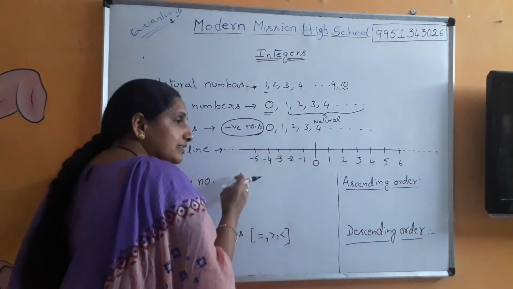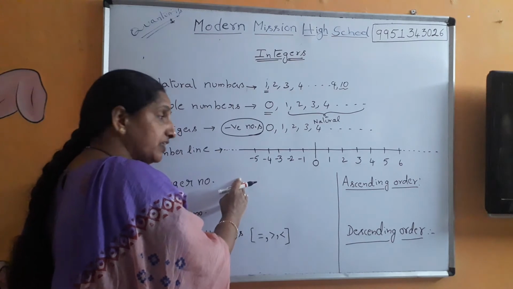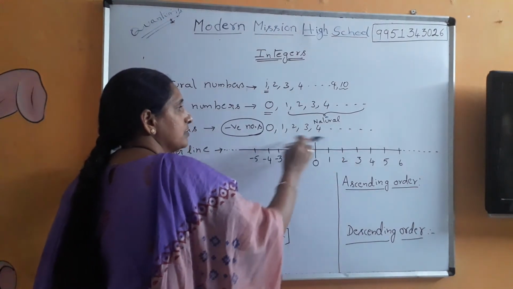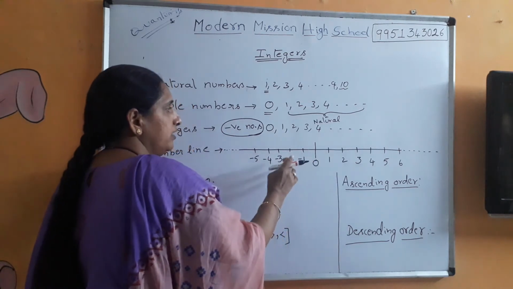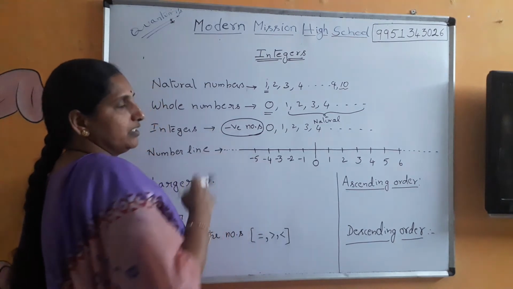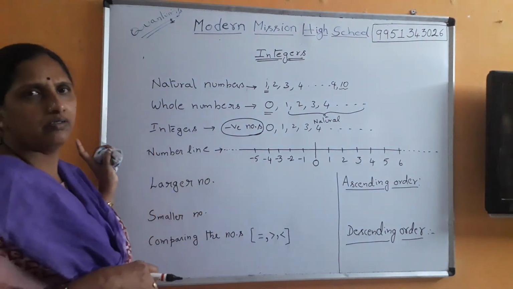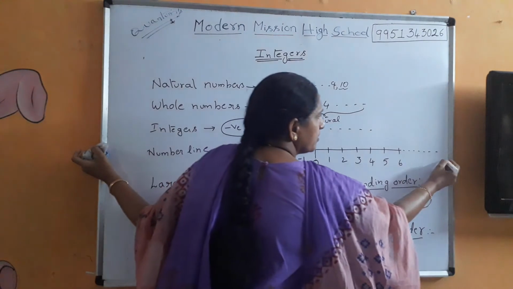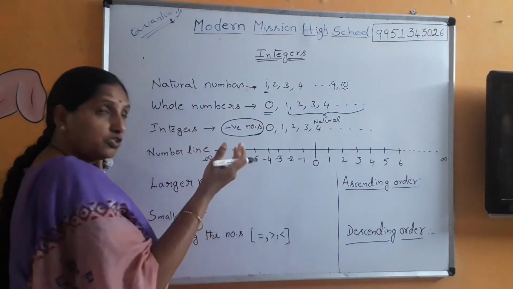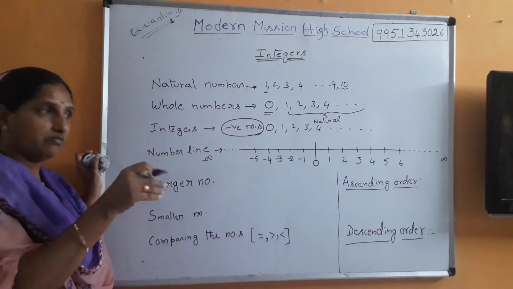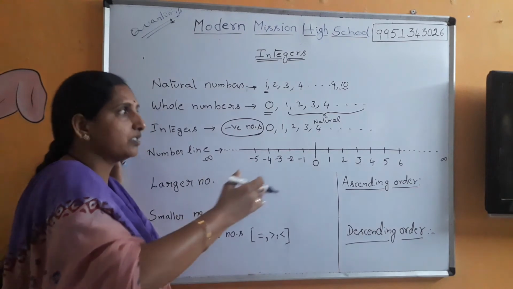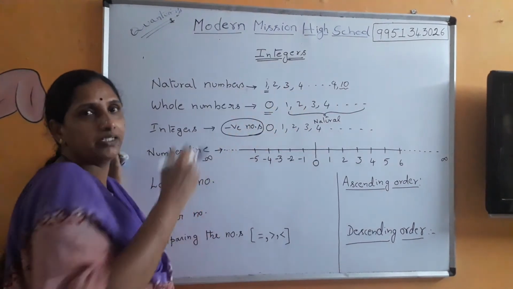And on the other side of 0, that means on the left hand side, you can see with the same equal spacing -1, -2, -3, -4, -5 and so on. This also extends to infinity and this also extends to -infinity. That means there is no limit. Infinite in the sense that we can't determine an end. The numbers continue like that.